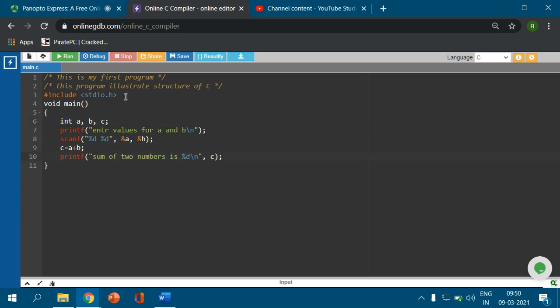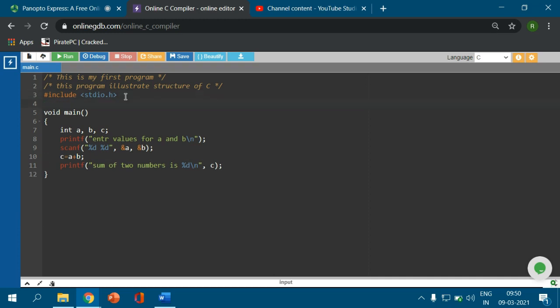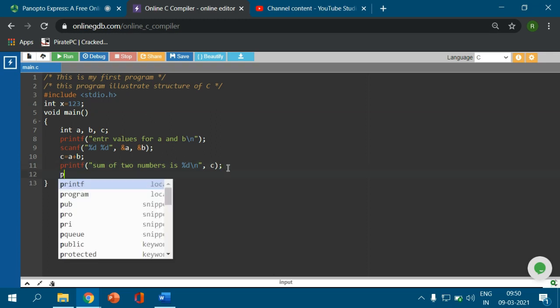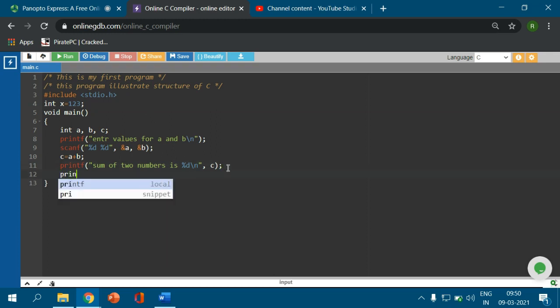My dear friends, now I am going to explain to you about the global declarations. So now here I am going to write the global declaration simply int x equal to 10, or not 10, 1 2 3, 123. Let us consider. Now I am trying to print the x value here. Whether the x value is available in the main program or not, we are going to check, right?